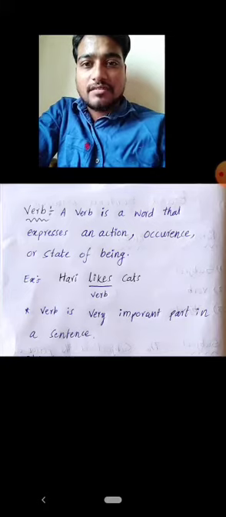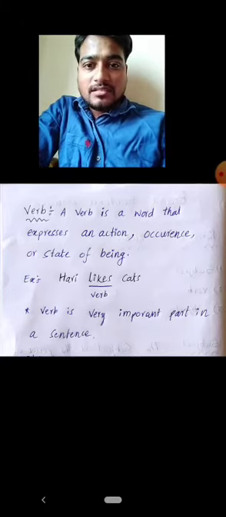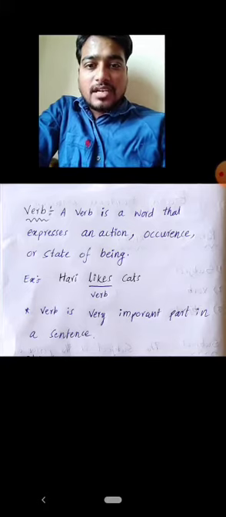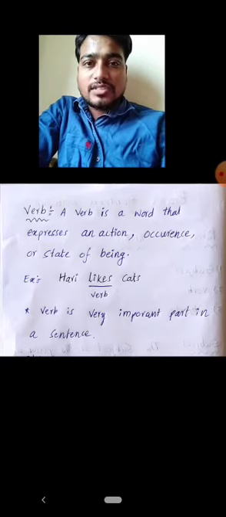Every action is a verb. If you look at the example, Hari likes cats, in this, likes is the verb. And verb is a very important part in a sentence. Without a verb, there is no sentence and there is no meaning of a sentence.